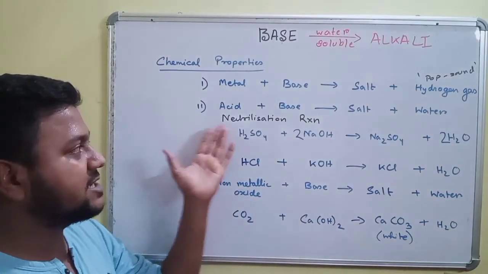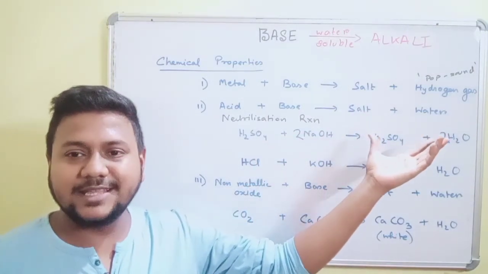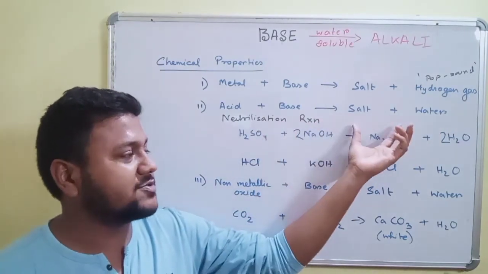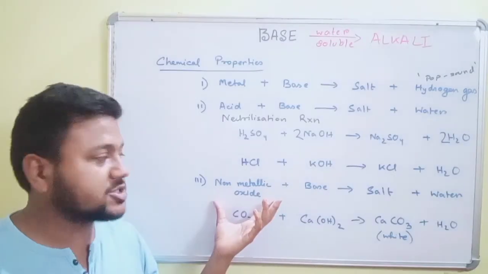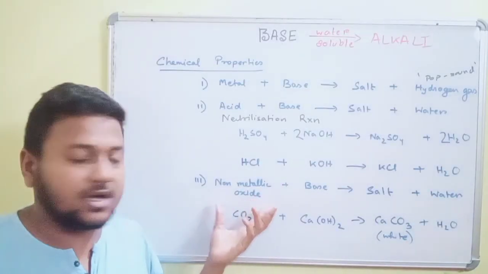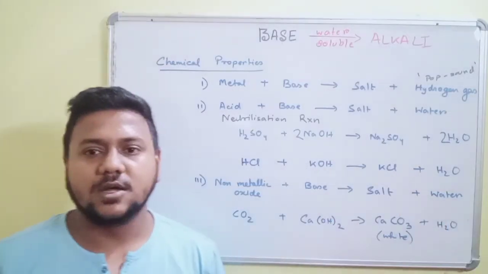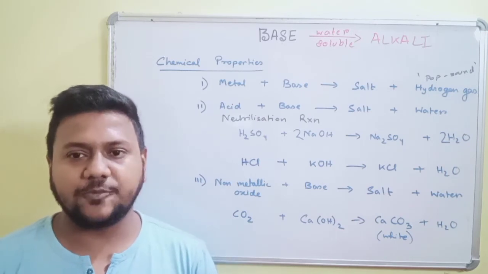Next is the acid-base reaction. We have already read this when we were reading the chemical characteristics of acid. Acid plus base gives salt and water. And finally, the non-metallic oxides, which are acidic in nature, react with the base to give salt and water. So these were the physical and chemical properties of base.